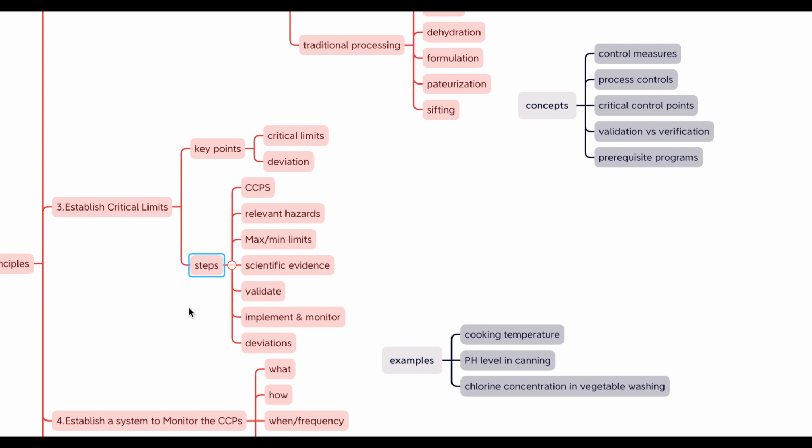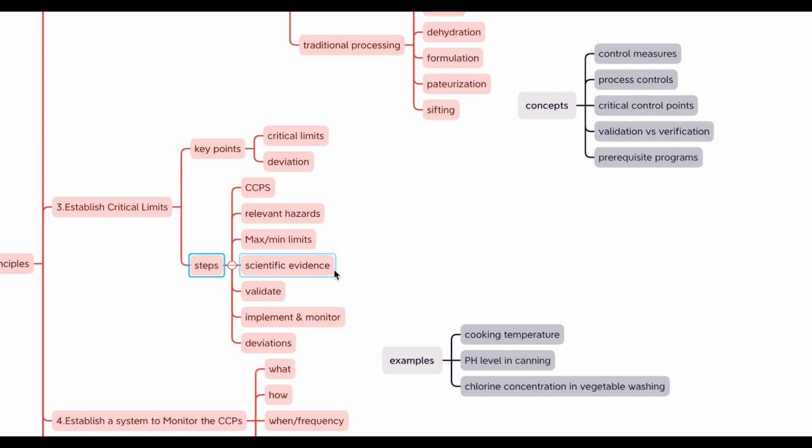So how do we determine critical limits? There are several steps we should know about. First, identify the critical control points in your process where food safety hazards can be prevented, eliminated, or reduced to an acceptable level. And then, for each CCP, identify the specific hazards that need to be controlled. These could be biological, chemical, or physical hazards. Moving on, for each hazard, establish a maximum and/or minimum limit that must be met to ensure the hazard is adequately controlled. This could be a temperature range, a certain pH level, a maximum allowable concentration of a chemical, etc.